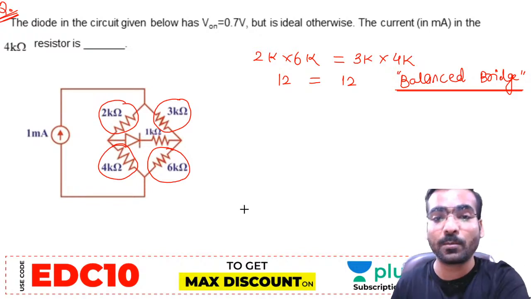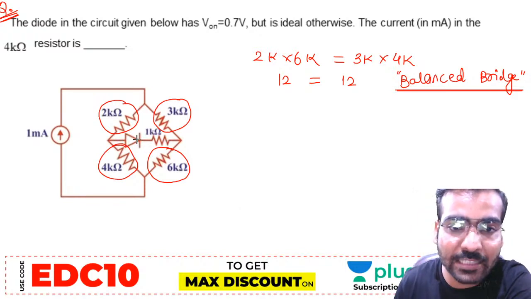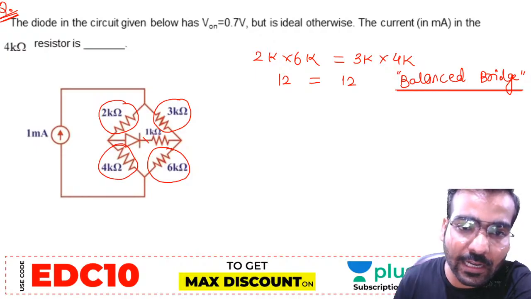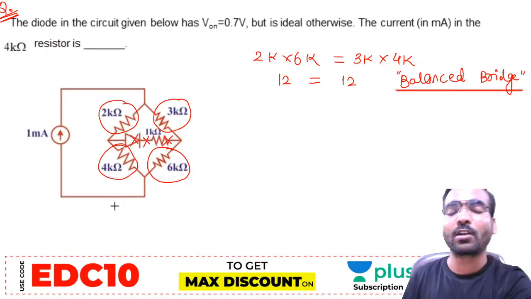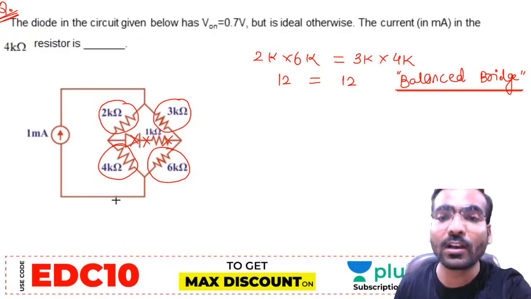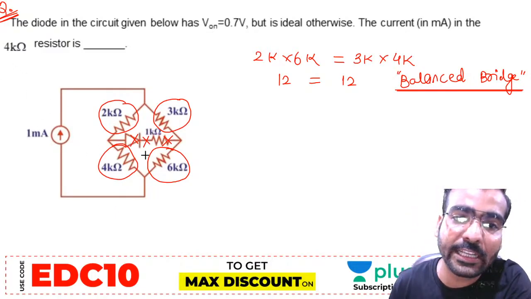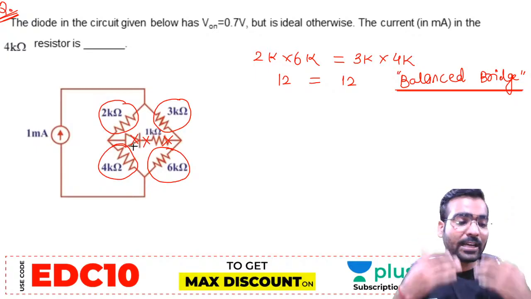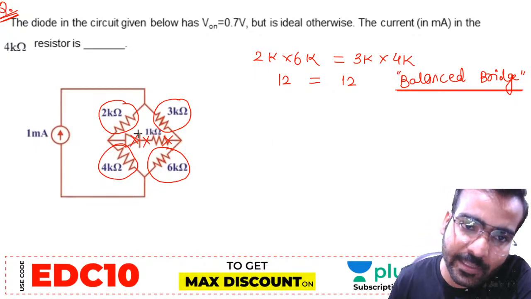If any bridge is a balanced bridge, then the current flowing in this branch is always zero. Zero current will flow in this branch. If zero current is flowing in this branch, what is the meaning of that? This diode D will be off. When a diode current is zero, the diode is off.